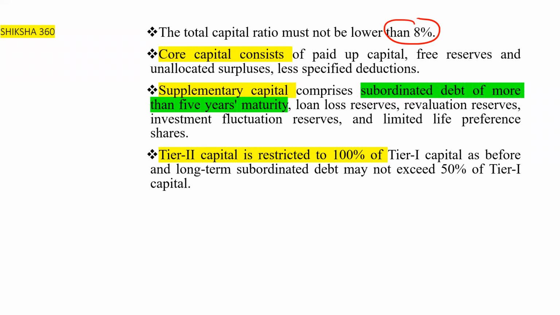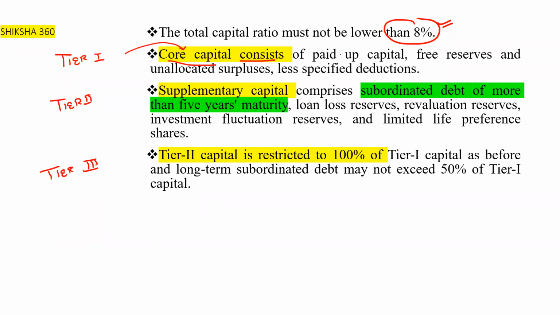The total capital ratio must not be lower than 8%. We know that total capital constitutes tier 1, tier 2 and tier 3. So let's discuss one by one what is included under each. Tier 1 is also known as core capital.